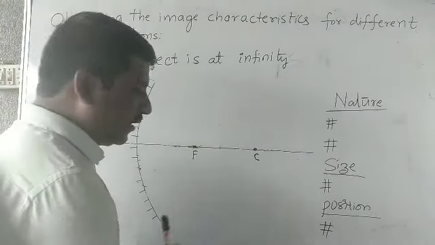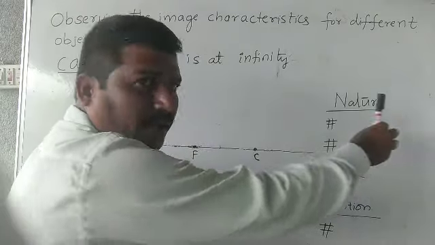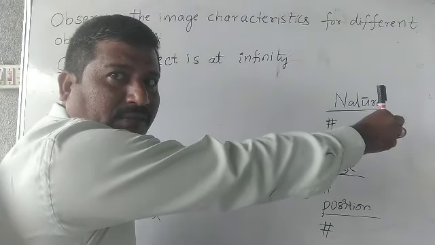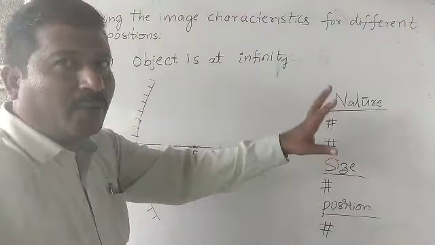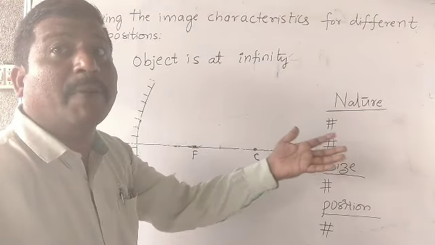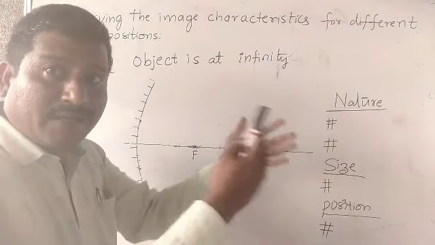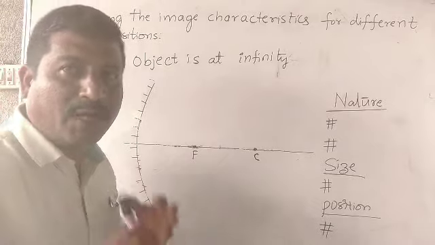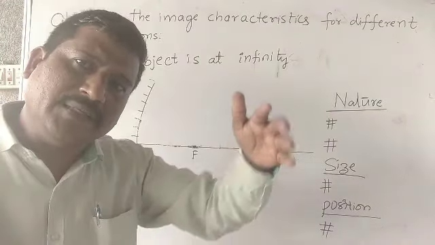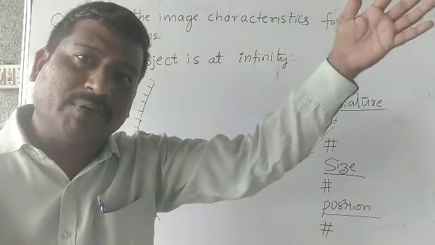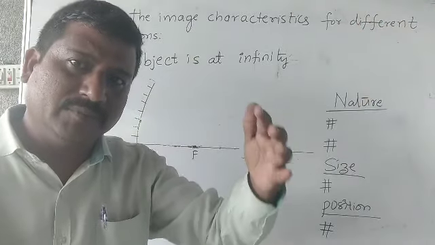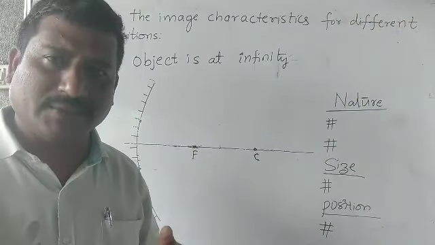When the object is at a long distance, we get a parallel beam of light. Parallel rays are coming from that object. For example, the sun. The sun is at a long distance, so whatever rays are coming from the sun are parallel rays.